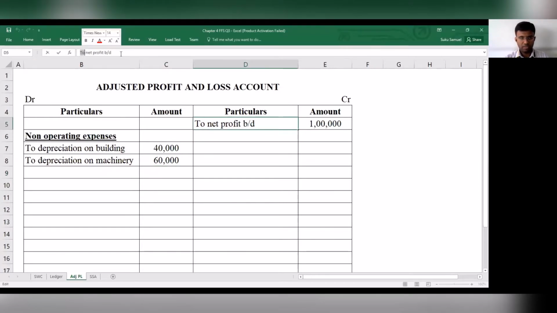One small correction over here. Since it's on the credit side, it has to be by net profit brought down. Okay, what are the next non-operating expenses that we have? That is pretty much it.